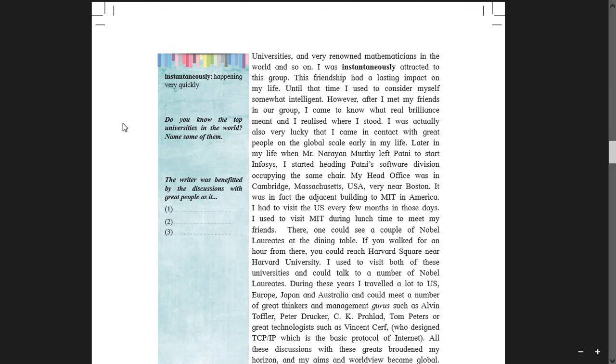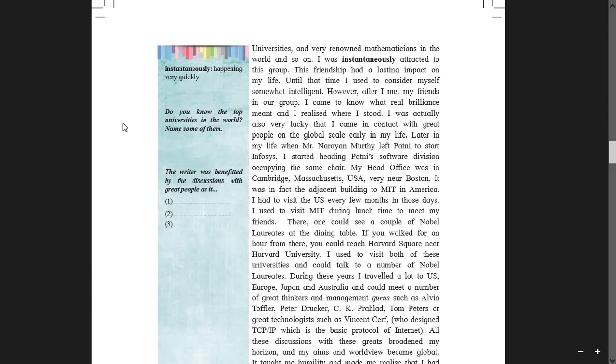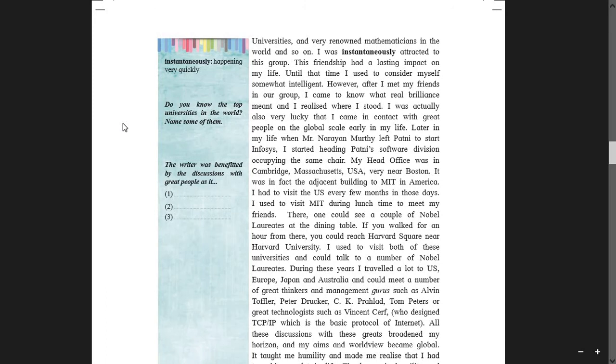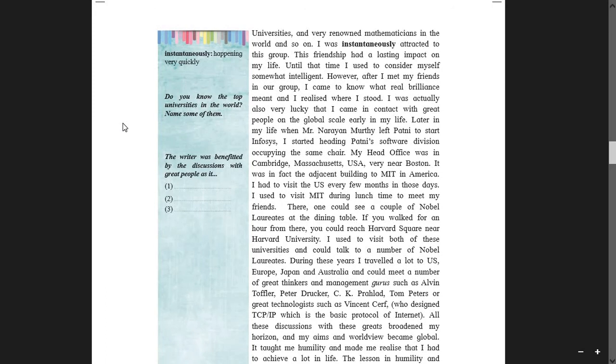I was actually also very lucky that I came in contact with great people on the global scale in my life. Later in my life, when Mr. Narayan Murthy left Patni to start Infosys, students, Mr. Narayan Murthy, you can just Google this name, and yes, he is the founder of Infosys company, and his wife, Mrs. Sudha Murthy, a very great lady, a good entrepreneur. These people are the entrepreneurs. You can just read them. Yes, of course, they are the living personalities and they have done marvelous jobs in the world of software engineering.